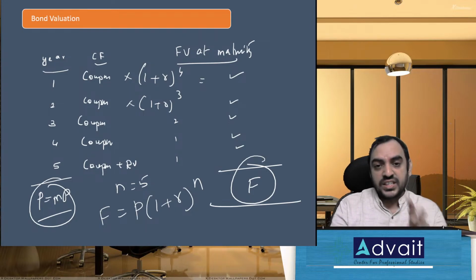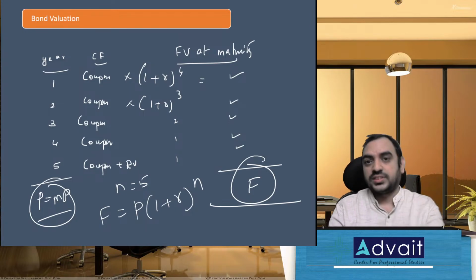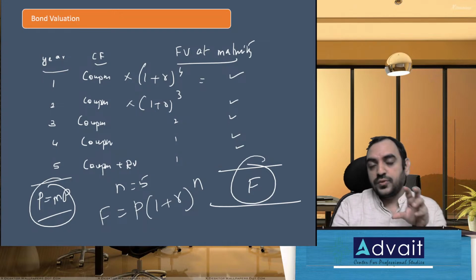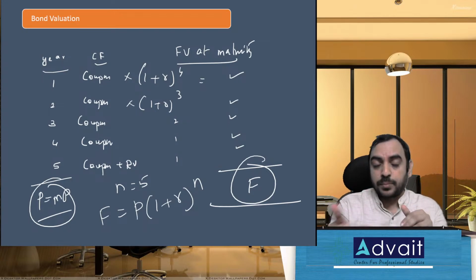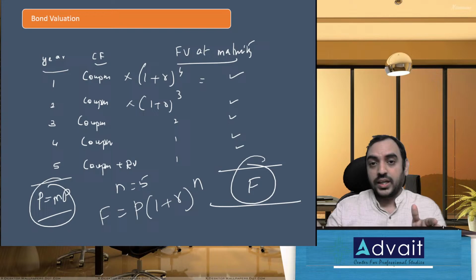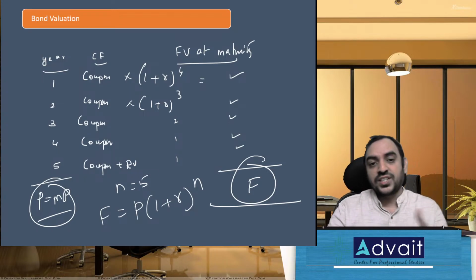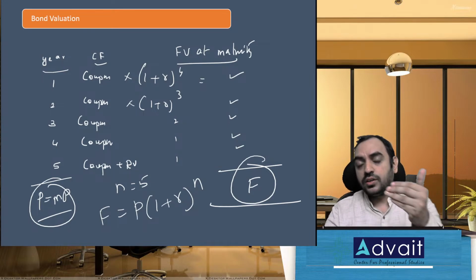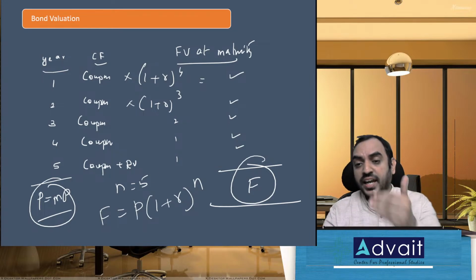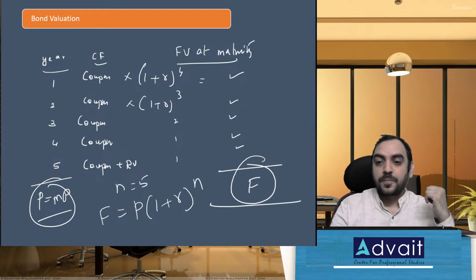And FCFE, FCFF problems also will be done. Concepts will also be covered, like value of strategy, right shares, buyback. All those will be part of my corporate valuation chapter, which is planned for the coming week. Once it is done, then in the next week's live session, I will address your doubts on free cash flow to equity and free cash flow to firm.